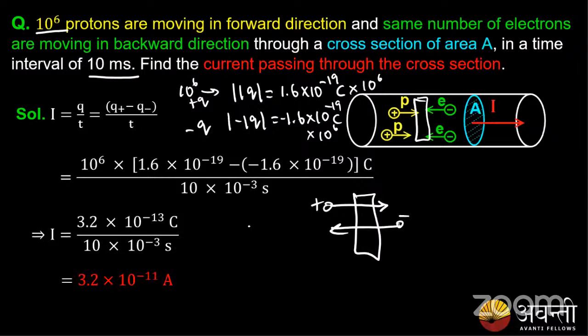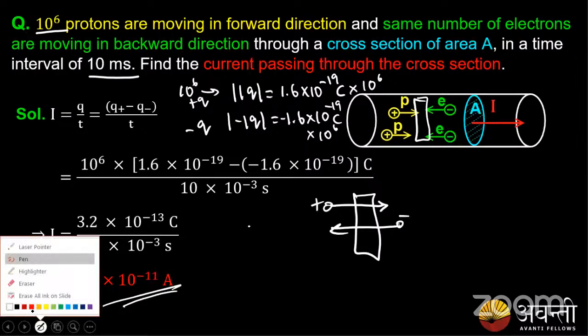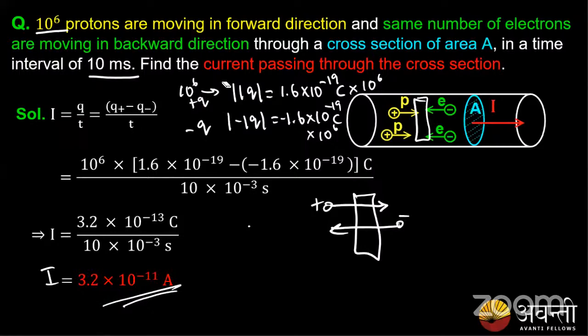In how many seconds are they going? In 10 milliseconds, that is 10 into 10 power minus 3 seconds. So on substituting all the values, we get the total current as 3.2 into 10 power minus 11 amperes. Hope everyone has got this. Guys, hope everyone has got this. I'm going to erase these details. Shall I erase this? Is it required? Let it be. We'll go to the next question.